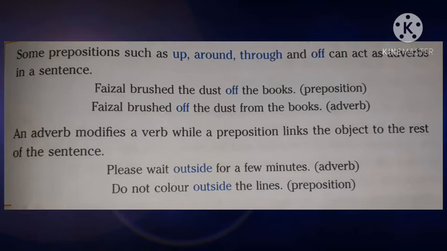Another set of examples. Please wait outside for a few minutes. Here, outside is an adverb. Do not color outside the lines. Here, the word outside is a preposition. There is a difference between preposition and adverb. A preposition links the object to the rest of the sentence. At the same time, an adverb modifies a verb. There will be a verb close to the adverb.